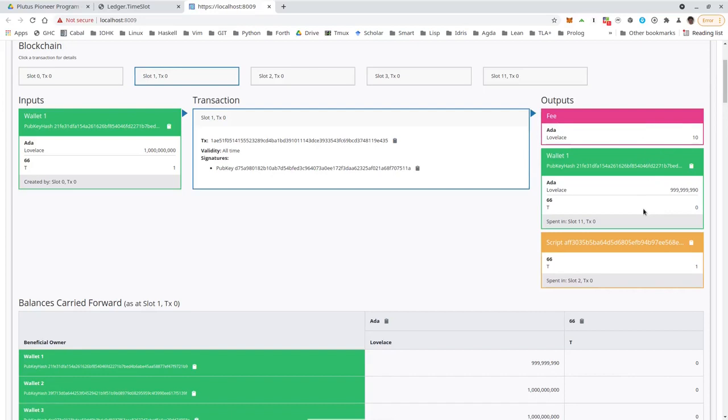Then the second output here is Alice's change. So she gets her 1000 ADA back minus the 10 Lovelace fee. And the third output is the interesting one that goes to the auction script. So now the NFT is locked in the auction script.